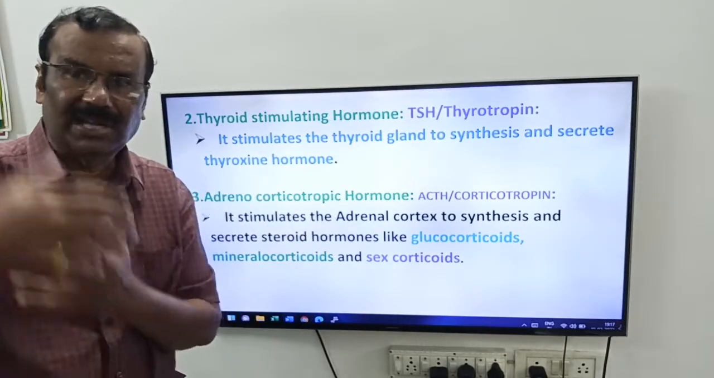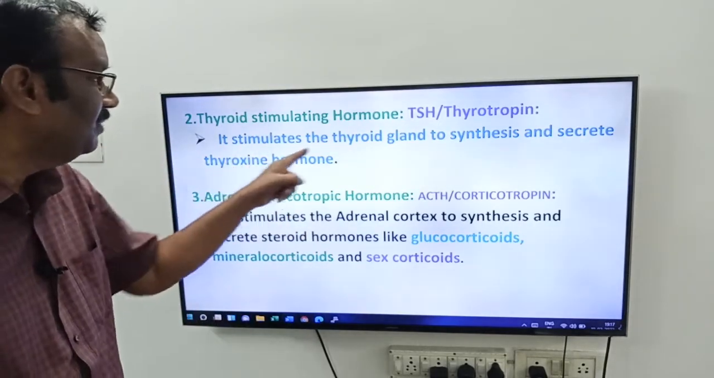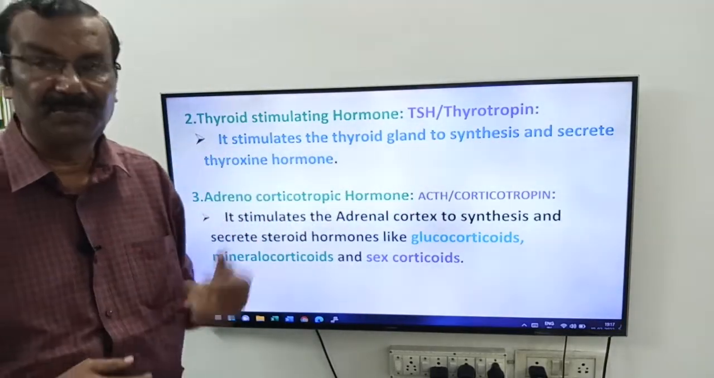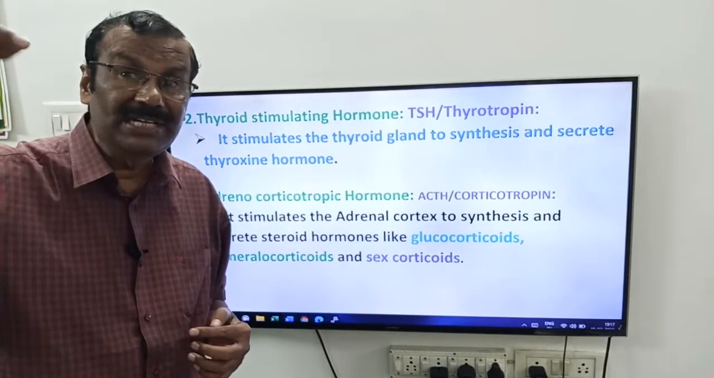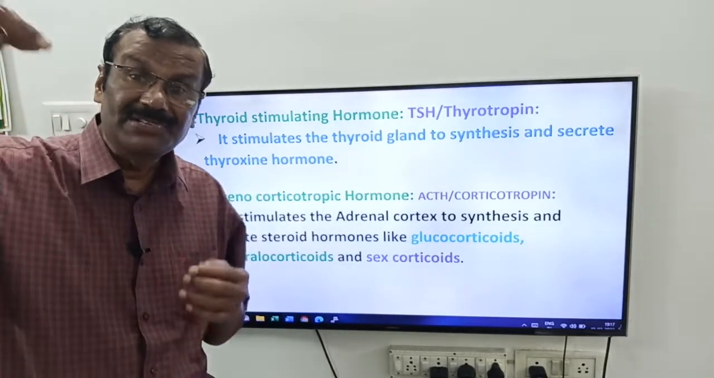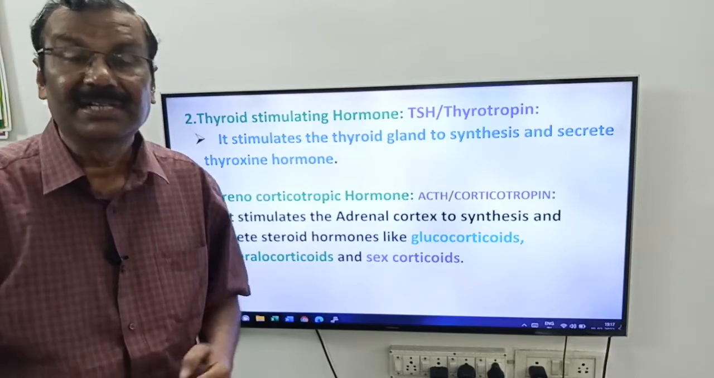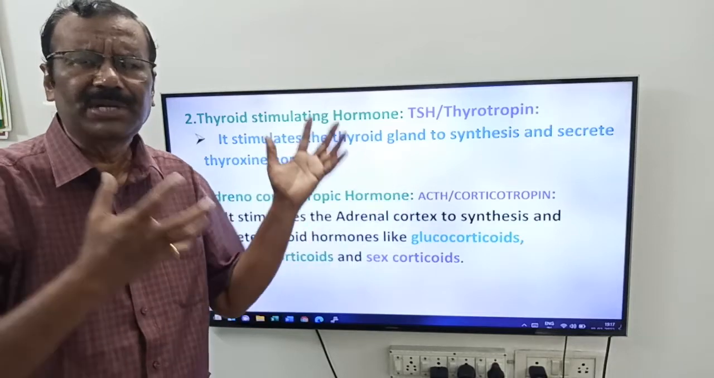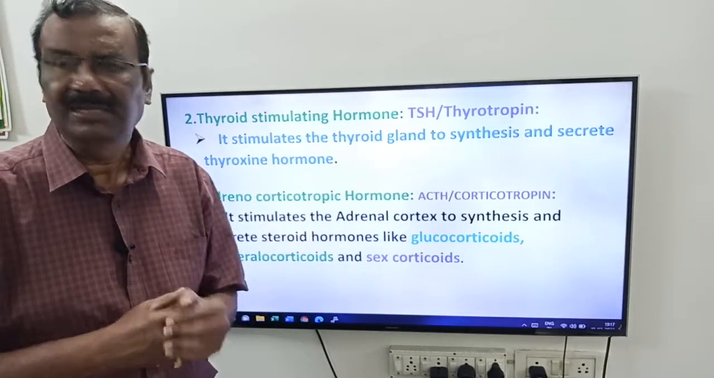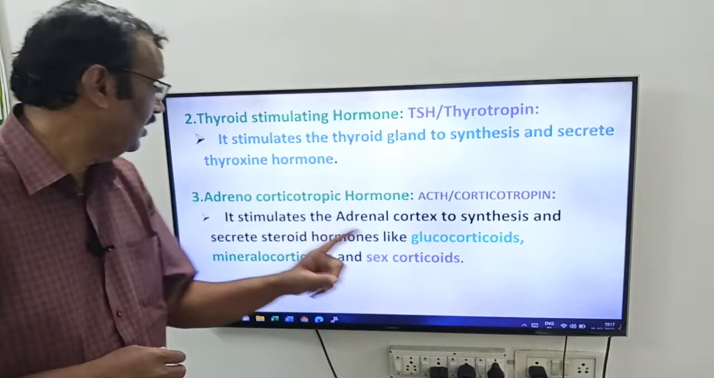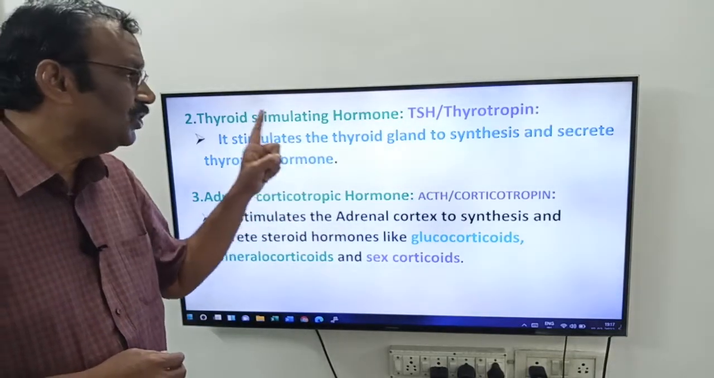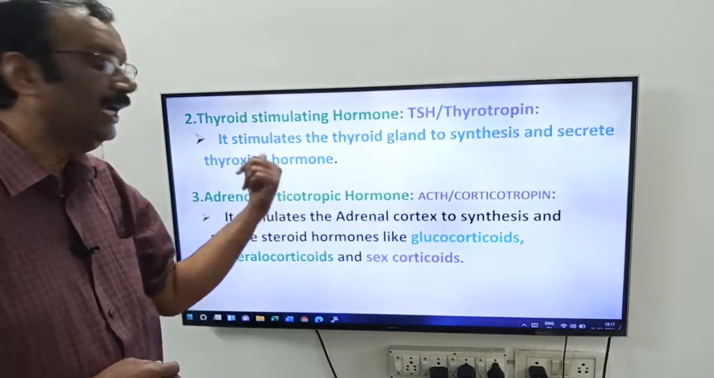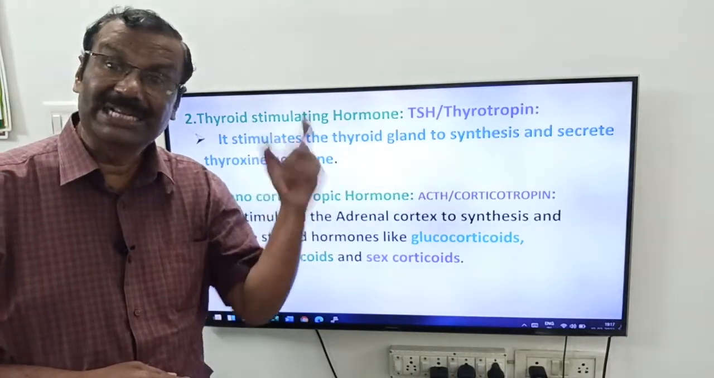Through blood it reaches the thyroid gland, and there it stimulates the thyroid gland to synthesize and secrete thyroxine hormone. Friends, the thyroid gland secretes thyroxine when it is stimulated by the TSH. For example, if there is no TSH from the anterior pituitary gland, there is no thyroxine, friends. So, thyroid stimulating hormone stimulates the thyroid gland to synthesize and secrete thyroxine hormone. That is about the TSH, friends.